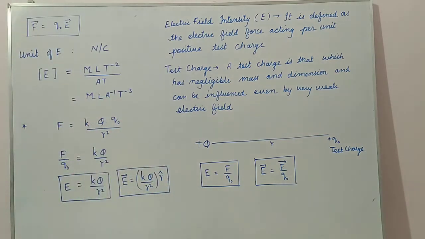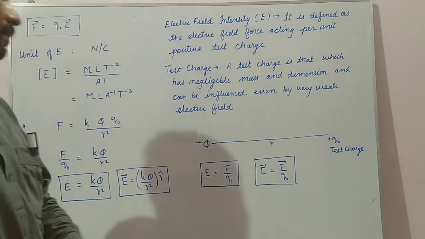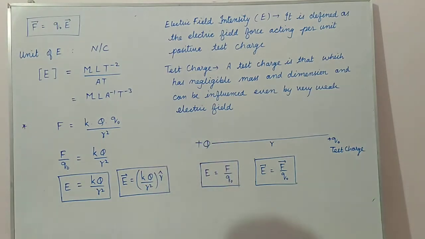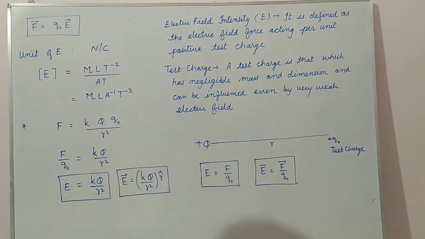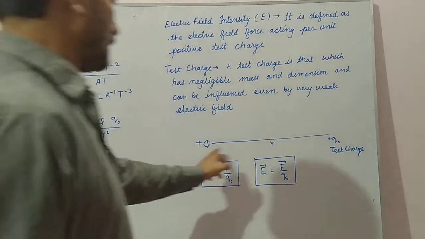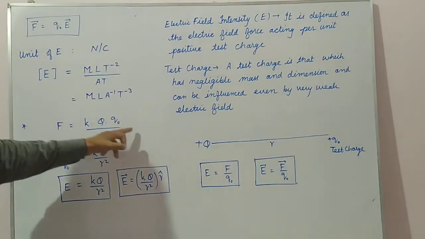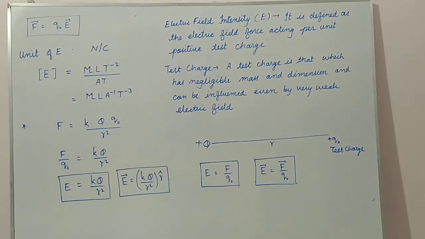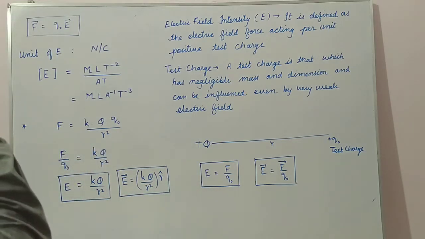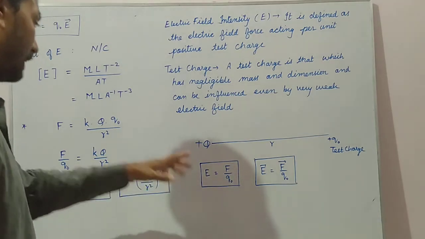So first of all we have defined electric field, the force acting per unit positive test charge. We have determined the unit and dimensional formula. Now in terms of distance, these two charges are there. Force is K Q1 Q2 by R square. Force per unit positive charge is KQ by R square. And in terms of vector, that will be KQ by R square into unit vector R.